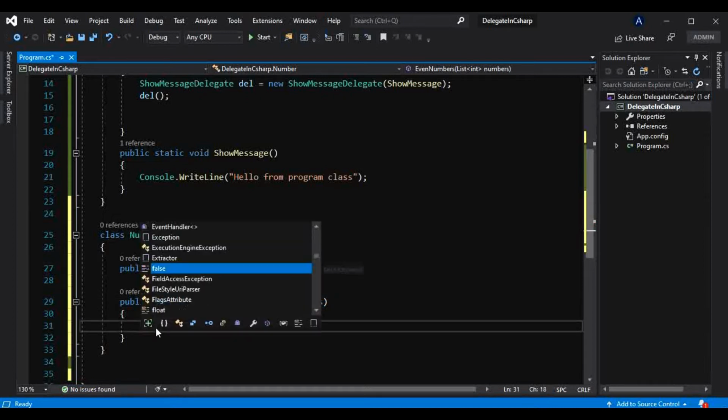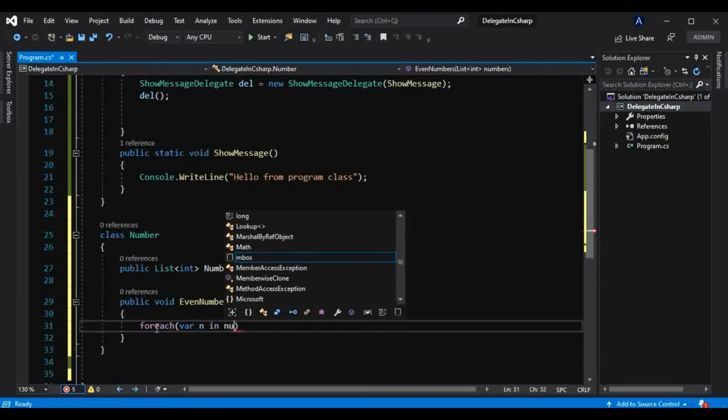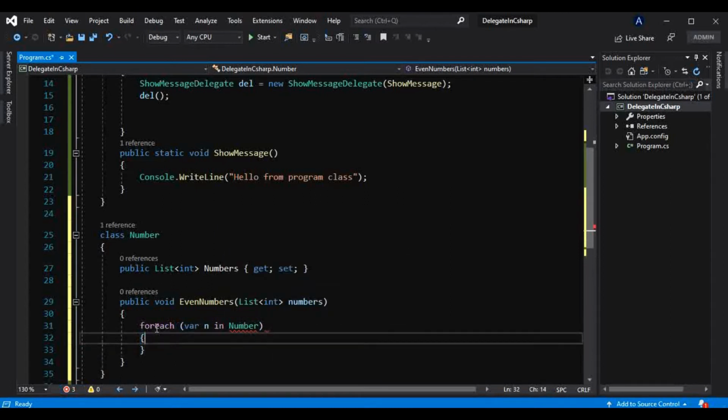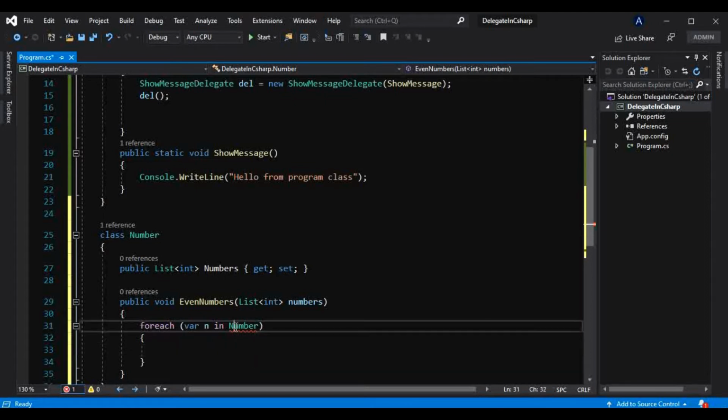Now I will use foreach here because we have that list and we have to loop through that list in order to check each and every number to see if it is an even number or not. Okay, so where n in numbers. Not the big Number, that is the small numbers.